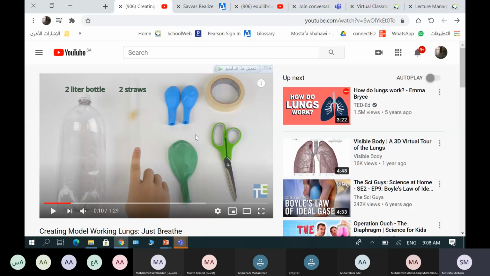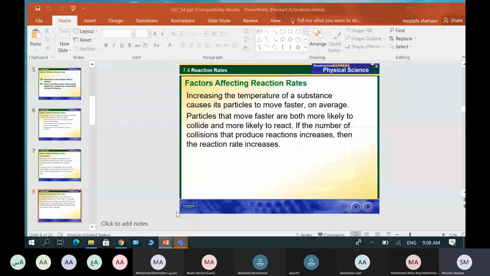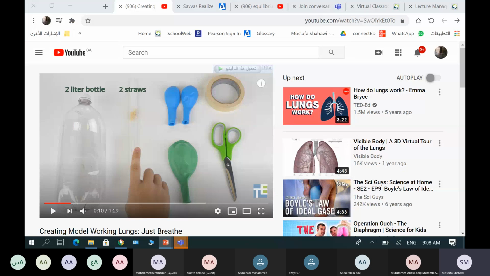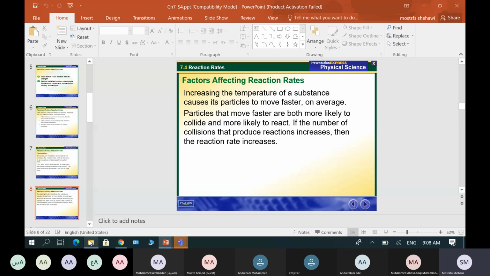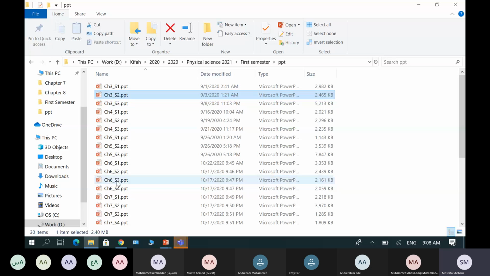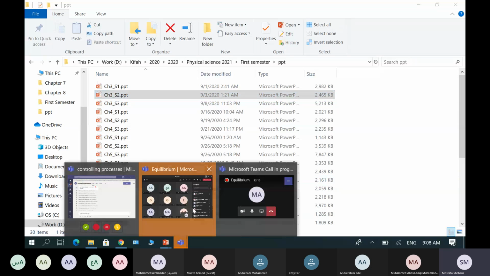Let's explain it. All of you are not supposed to do the same one. You can choose any different topics. As I told you before, we have covered all these lessons. Choose any part, search, find a project about it and do it. Be creative, okay? Anything that you like.